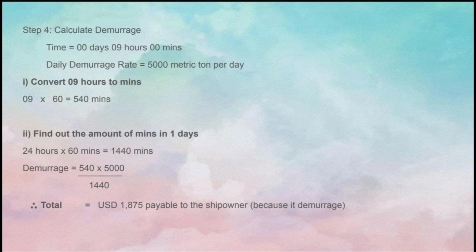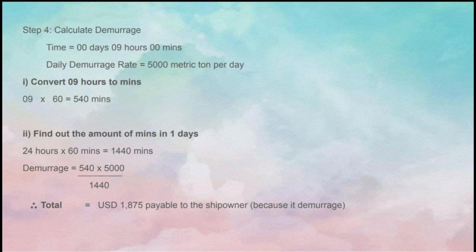First step, we need to convert 9 hours to minutes. How? We need to multiply 9 by 60, we got 540 minutes. For the second step, we need to find out the number of minutes in one day. 24 hours multiplied by 60 minutes, we got 1440 minutes.